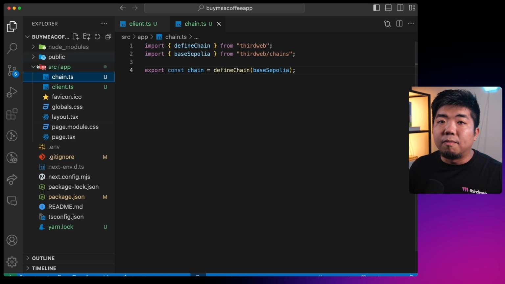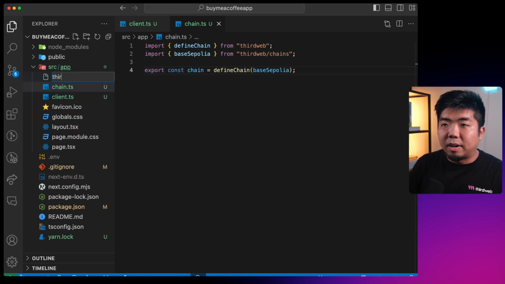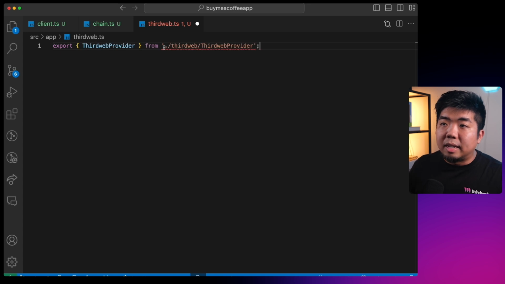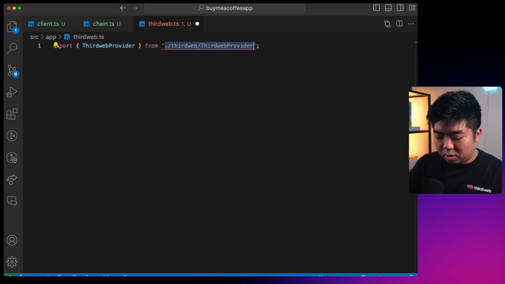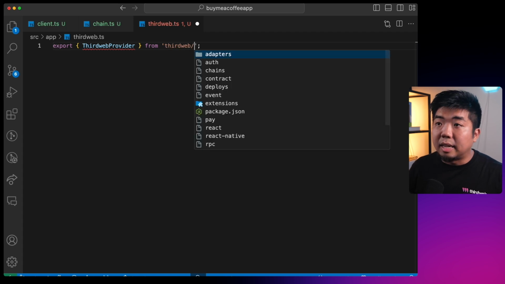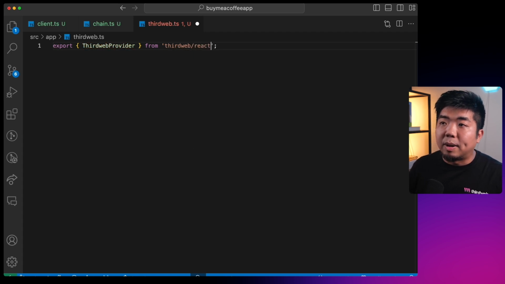Last thing we need to do to configure the application to work with our Connect SDK is add one more file here, and we're going to say thirdweb.ts. Now, what we're going to do here is export the ThirdwebProvider, and the ThirdwebProvider is what we need to wrap our application with in order for us to use the thirdweb Connect SDK, and this is going to be from thirdweb/react.